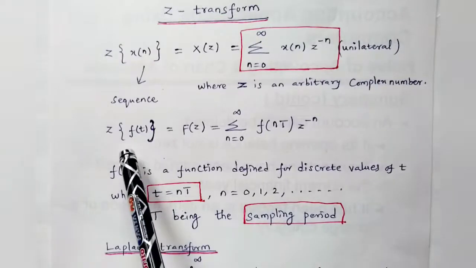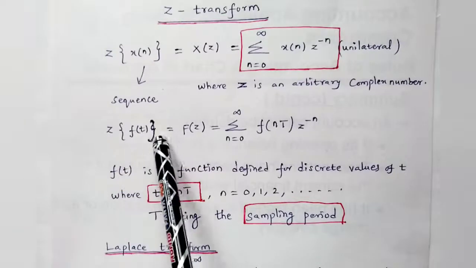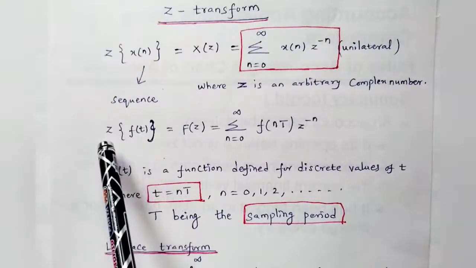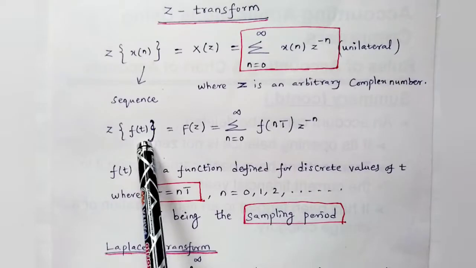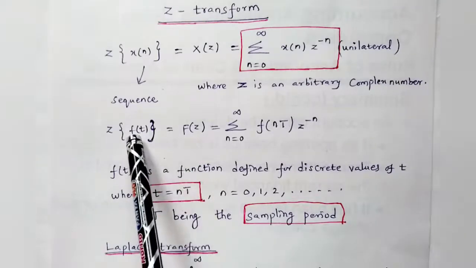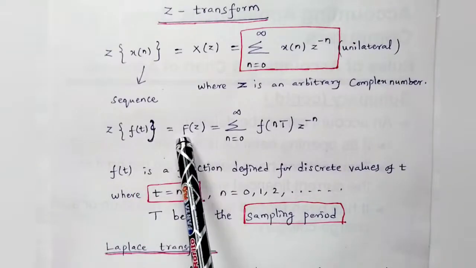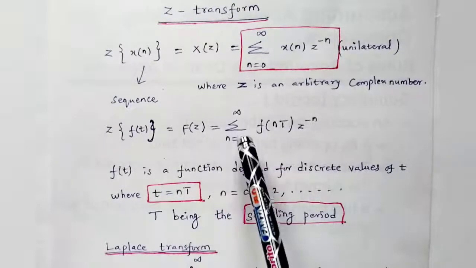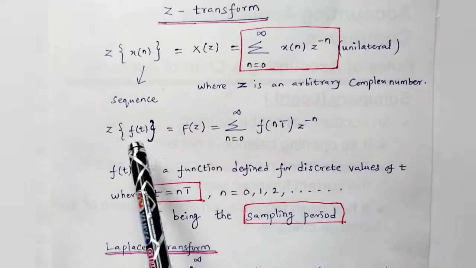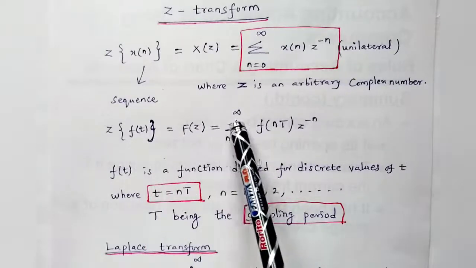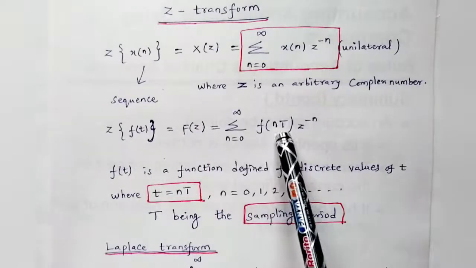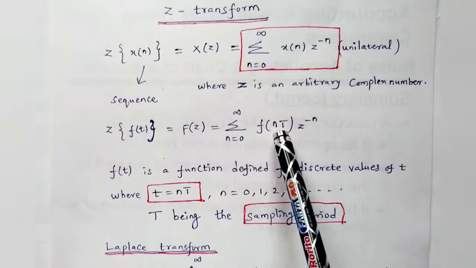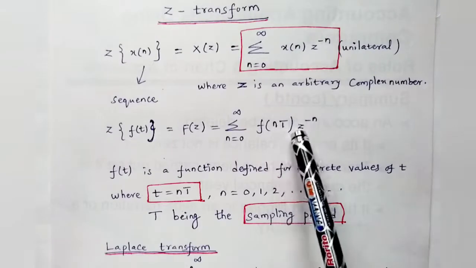Sometimes it is represented in the form of discrete values of t also, that is, the Z transform of f of t. That time we can call this a new function in the form of z, so capital F of z. Here also you get the discrete one, so we don't go to the integral. This is not a continuous function. Again, this is a discrete one only: summation n equal to 0 to infinity f of n capital T z power minus n.